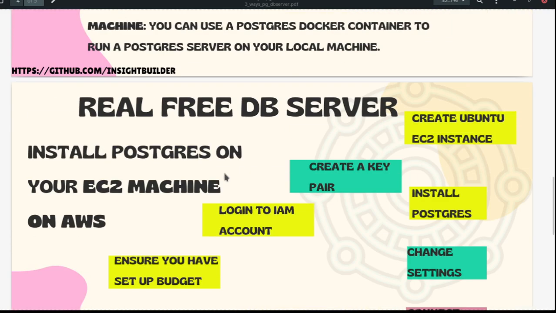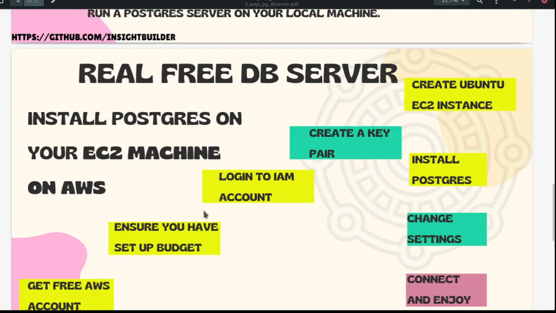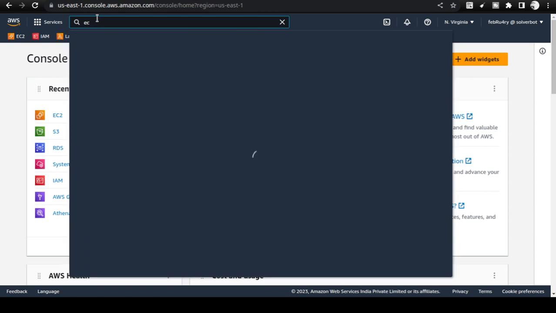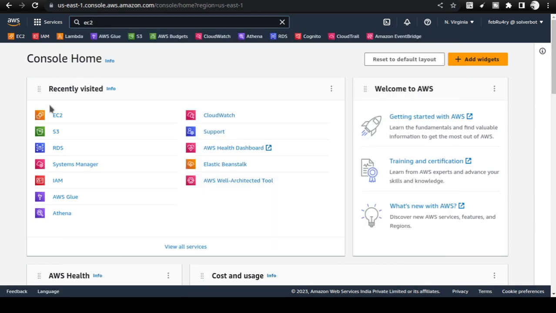After you do these 3 steps and log in, you will start getting a page like this. In this page, you may not have any of these things. So go to search and type EC2. Once you type EC2, you will get EC2 here. Click on the star so that it will get populated here and here, and click on the EC2 link. Now we are going to actually start the process.